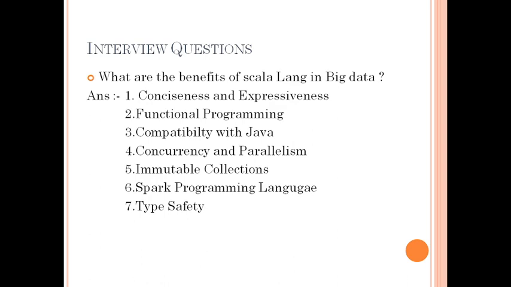In the Scala language, we can have object creation and all that, which resembles Java. Then concurrency and parallelism. In Spark, we focus on concurrent and parallel execution, so the Scala language provides this, executing our tasks in parallel, okay.